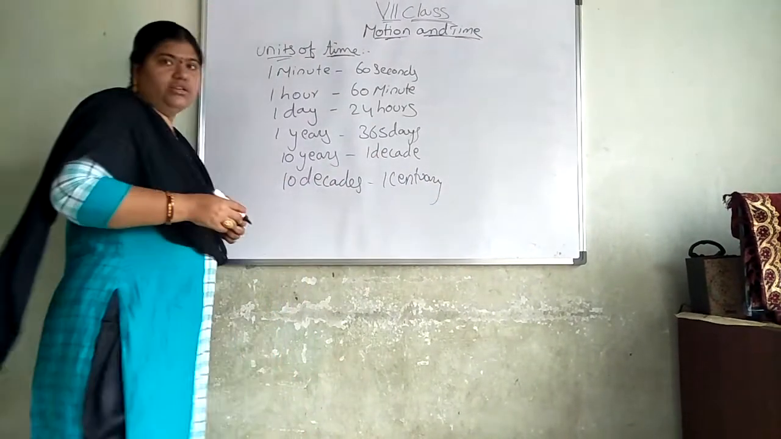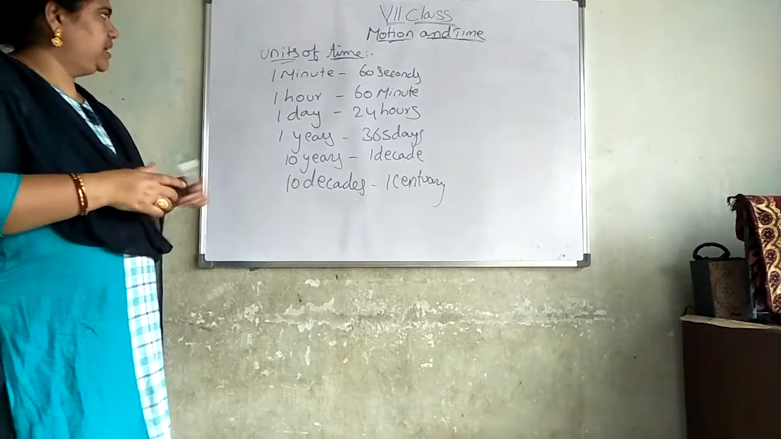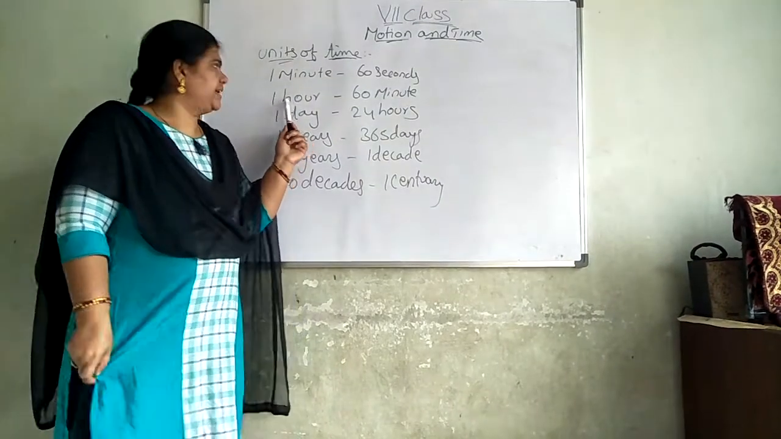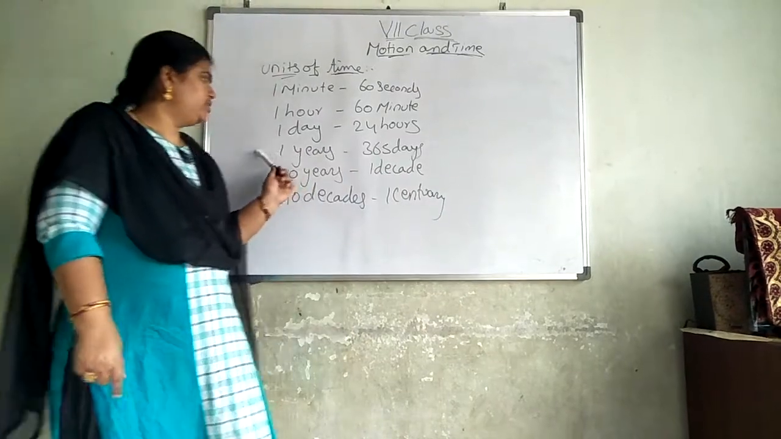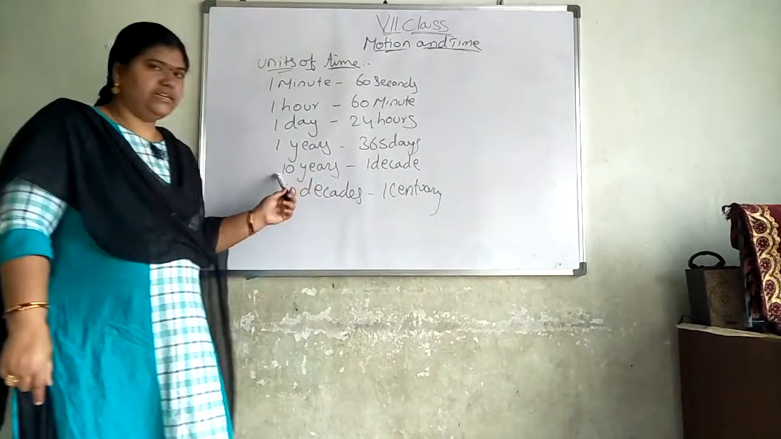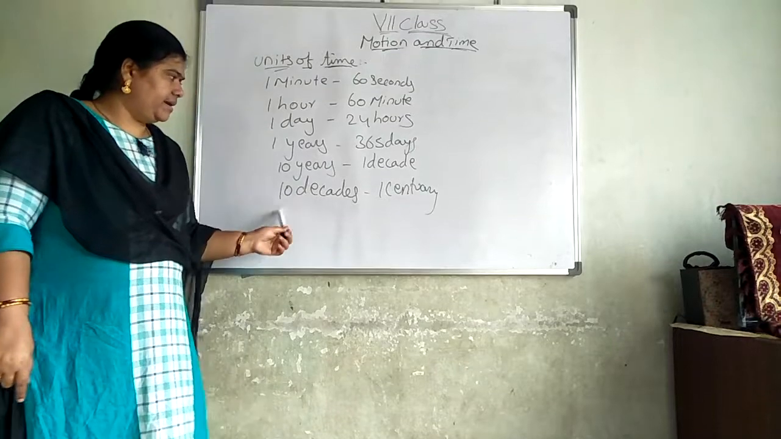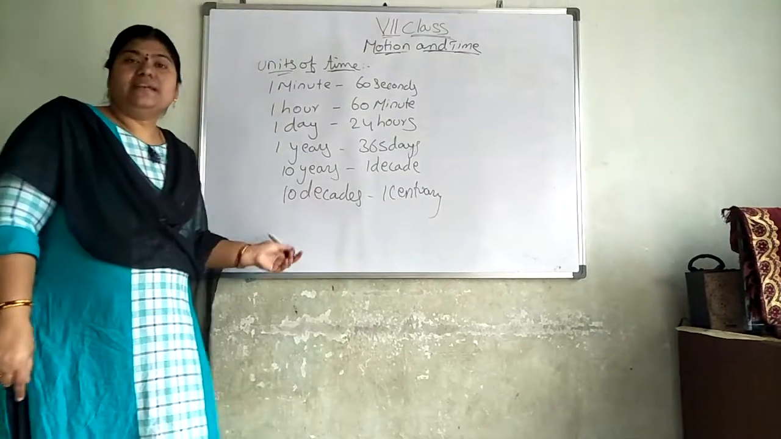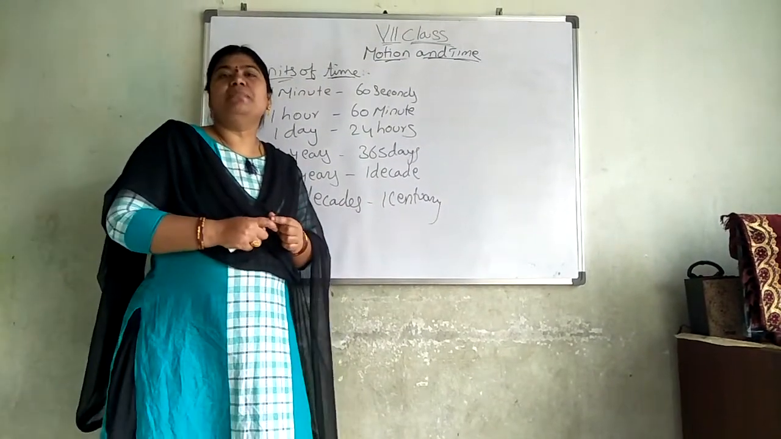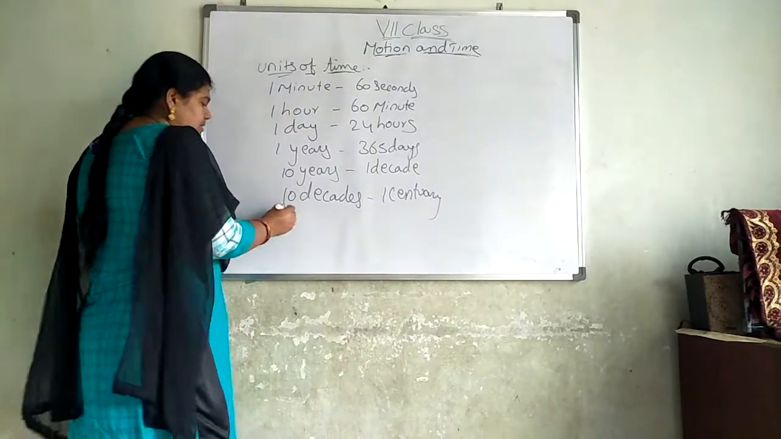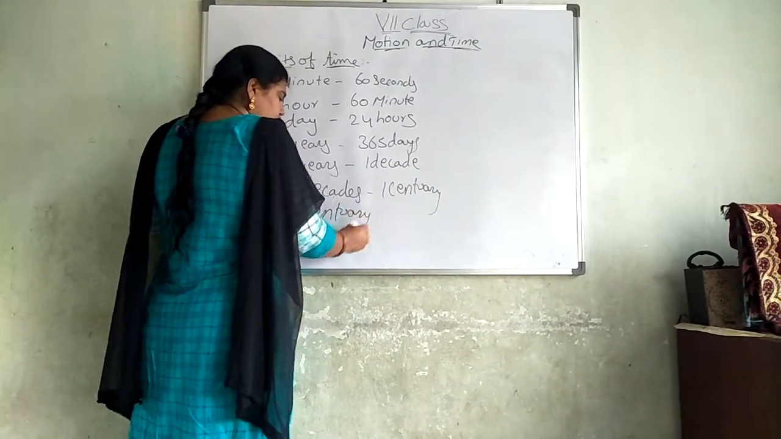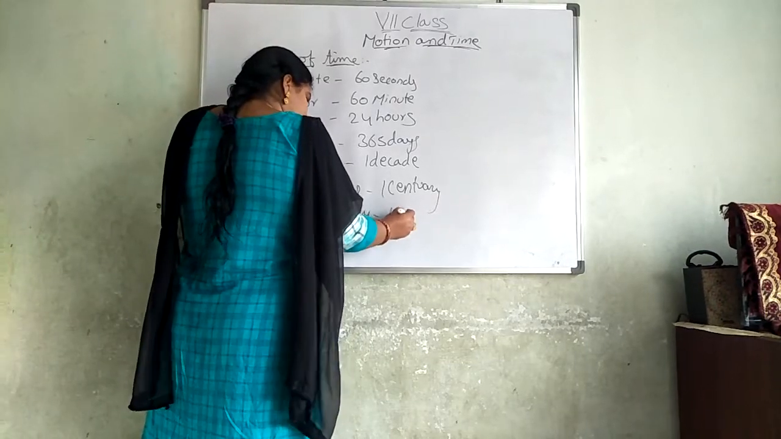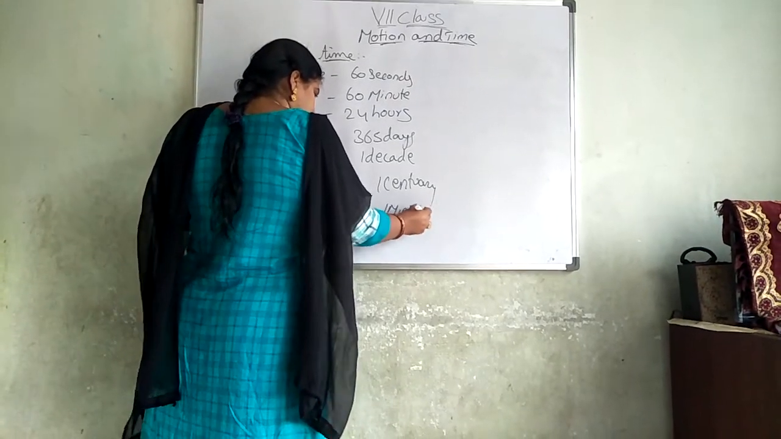So these are the units of time. See here, 1 minute is equal to 60 seconds, 1 hour is equal to 60 minutes, 1 day is equal to 24 hours, 1 year is equal to 365 days, 10 years is equal to 1 decade, 10 decades is equal to 1 century, 10 centuries is equal to 1 millennium. These are the units of time.